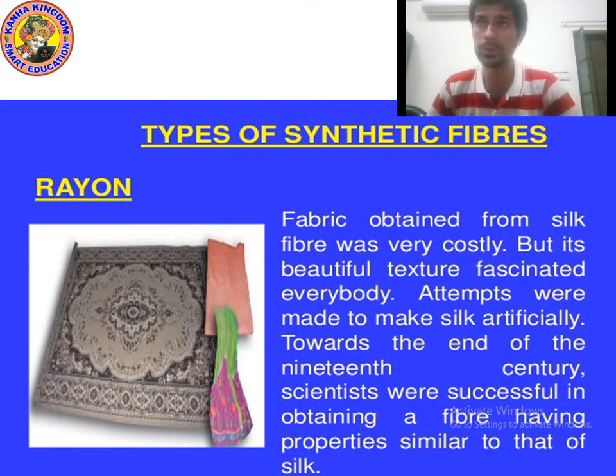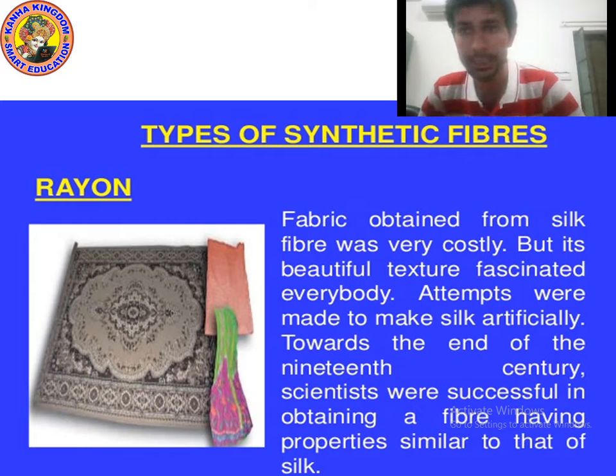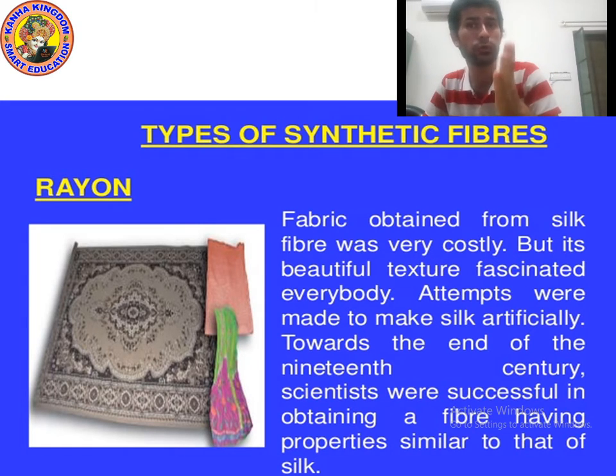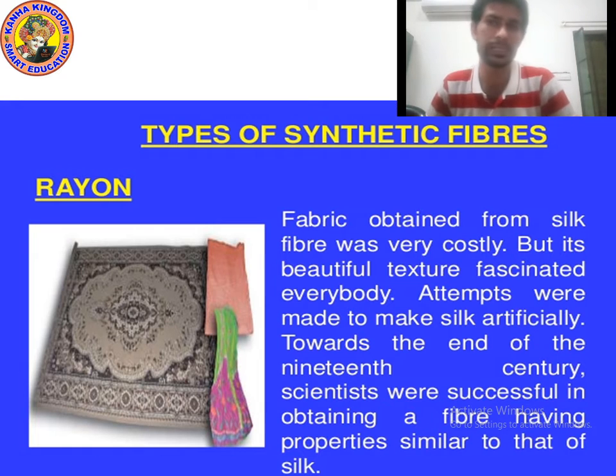So kids, I hope you understood that rayon is not costly, but silk, original silk, natural silk fiber, is very costly. That's why scientists made different attempts. They tried many times, but at the end of the 19th century, they got success and they made rayon. Rayon is actually an artificial silk fiber, and its properties are similar to natural silk. So you cannot find out which is original silk, which is artificial rayon silk or which is natural silk. You cannot distinguish. Okay, I hope you understood.